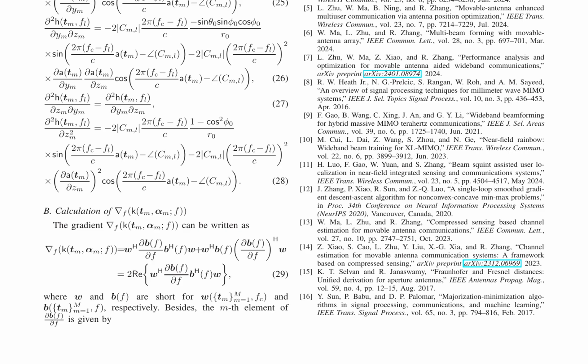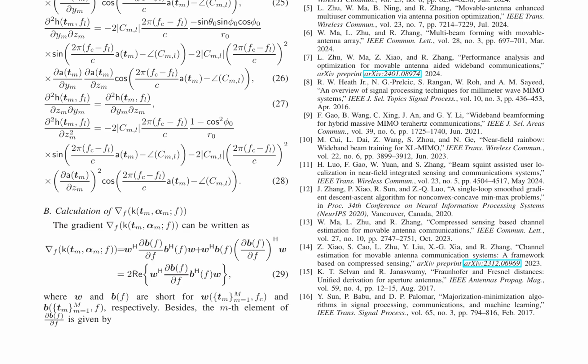The calculation of the gradient of f, k, tm, alpha m, f is outlined in equation 29, which involves the partial derivatives of the beamforming vector b, f, with respect to the frequency f. The mth element of the partial derivative of b, f with respect to f is given in equation 30, which is used to compute the gradient.